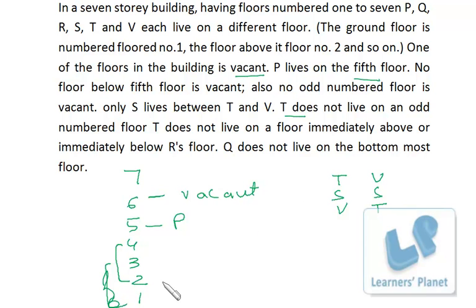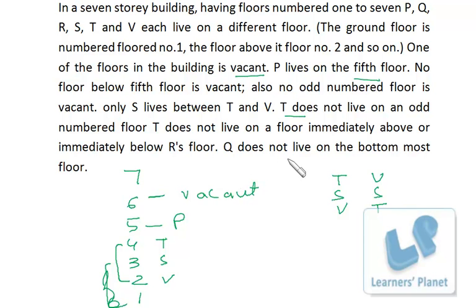So in 432, we can have TSV or VST, any of these two. So for the first attempt, you just choose any of them. If you are not clear the first time, then go for the second arrangement. So I just write TSV over here, right? So it's clear that T does not live on a floor immediately above or immediately below R's floor. So, okay, in this case, T is not immediately above or below. So this arrangement is correct.